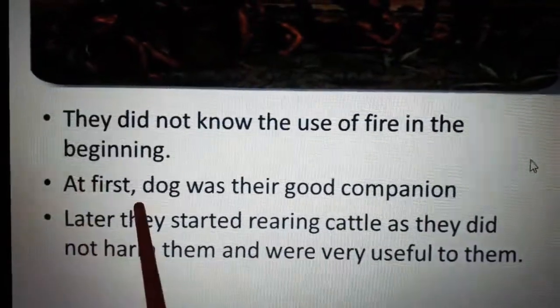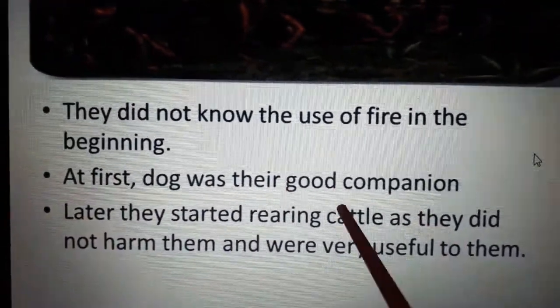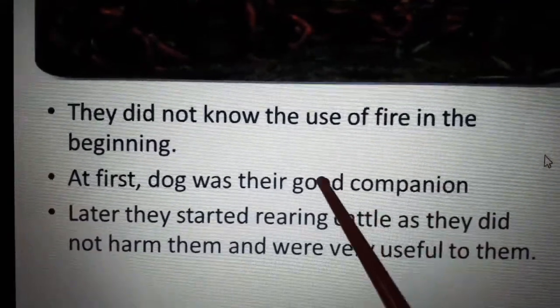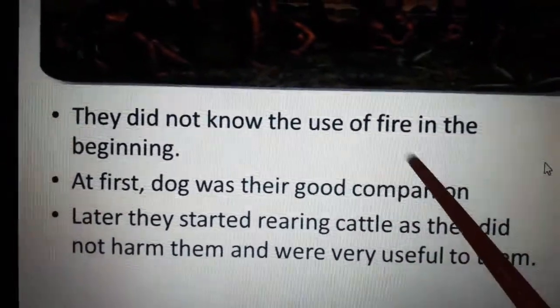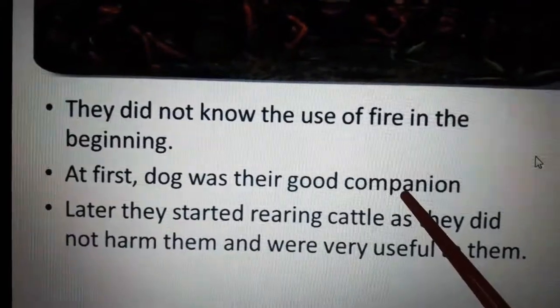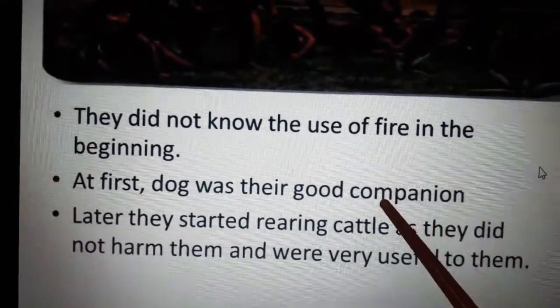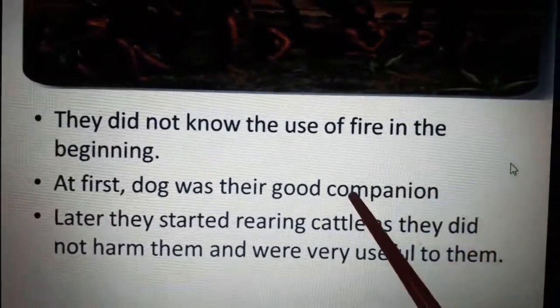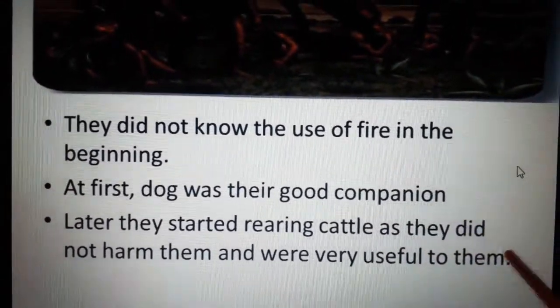At first the dog was their good companion, good friend, because when the dog barked, all the wild animals ran away. The dog was the first pet animal, and they took it wherever they went.